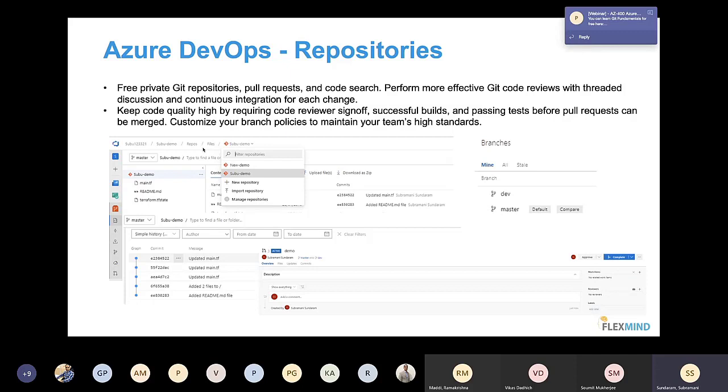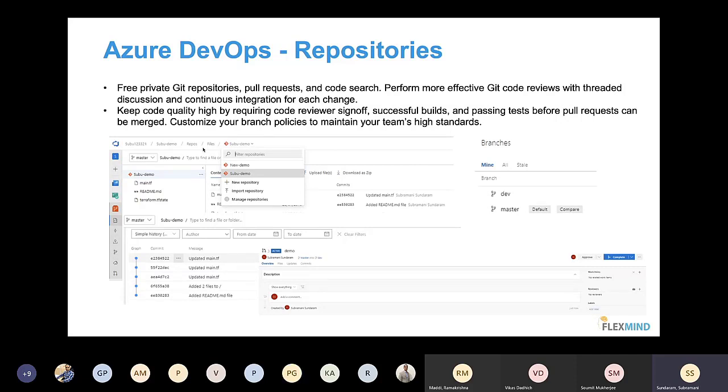Creation and deletion of branches or repositories is very easy, because everything is done in a UI tool. In the pictures that I'm showing you, to create a repository I just go there, click on new repository, and within 10 seconds I have created a new repository.